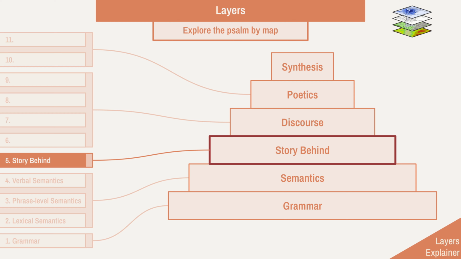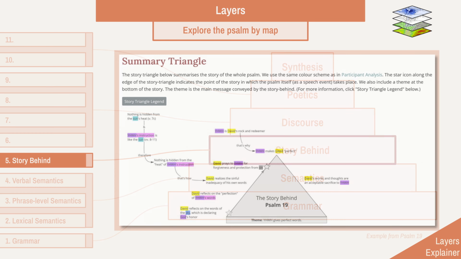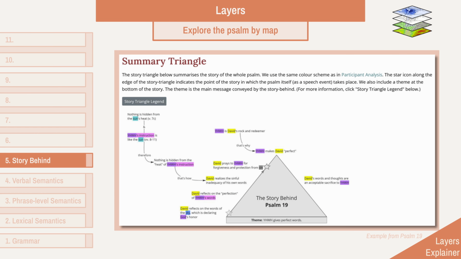The next step then is our story behind the psalm layer. This layer explores how the psalm's parts form one coherent whole, like fitting pieces of a puzzle together. Using visual mapping, we trace how each element connects logically and sequentially into one story, along with research on the context and historical background of the psalm.